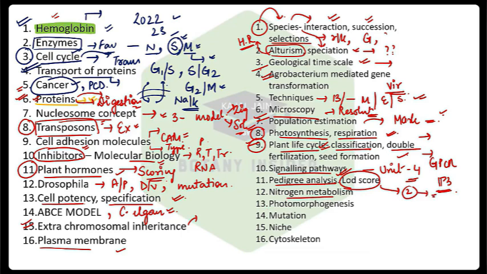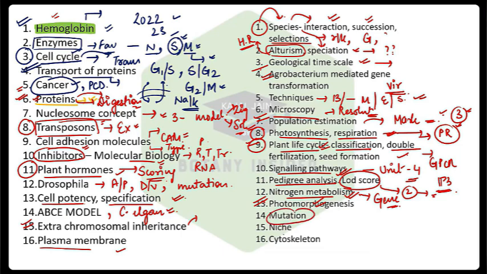Then nitrogen metabolism, very, very important. You can get a gene-level question from here. In addition to that, from your photosynthesis and respiration, you can add on PR proteins as well, because in the last 3 years we have got a repeated question in match the following on pathogenesis-related proteins. Photomorphogenesis, very important. Cryptochrome, phytochrome, phototropin. You can get a gene-level question or a direct statement-wise question as well.